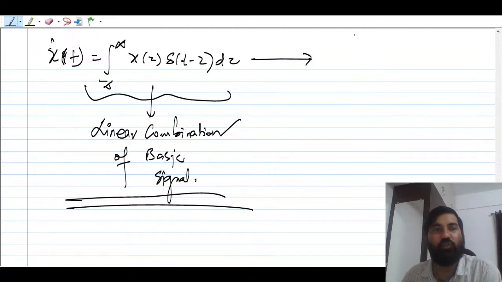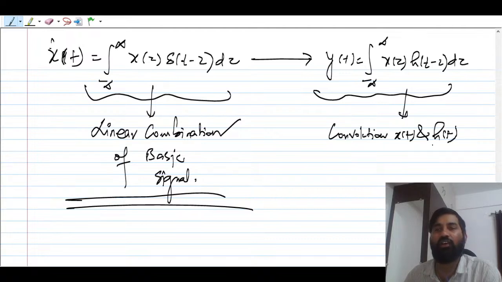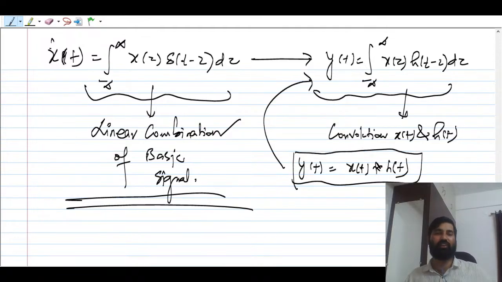And this will lead to y of t equal to the integral from minus infinity to infinity of x of tau h t minus tau d tau. It is nothing but a convolution, guys, a convolution of x of t and h of t, or we write y of t equal to x of t convolved with h of t. This is nothing but the convolution integral in the time domain. So I think everybody understood whatever I have told you.